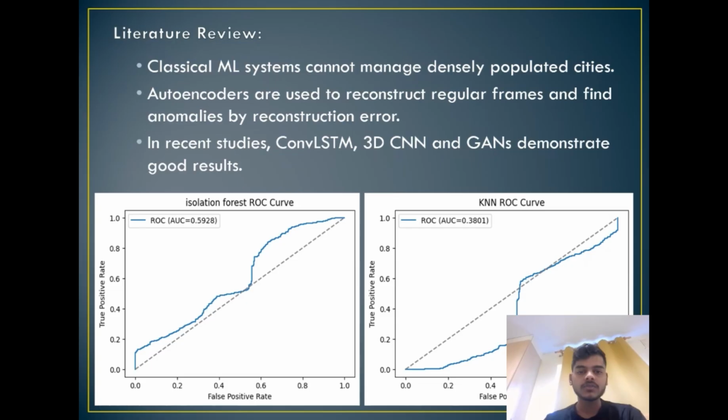The literature review shows a clear evolution in video anomaly detection techniques. Early systems relied on handcrafted features and classical machine learning models, but these break down in dense or complex urban environments. Autoencoders became popular because they model reconstruction error, but pure spatial autoencoders miss the temporal dynamics of motion. Recently, 3D CNNs, convolutional neural networks, convolutional LSTM models, GAN-based models, and memory-based models have shown strong performance.